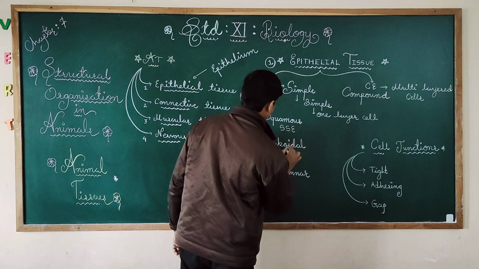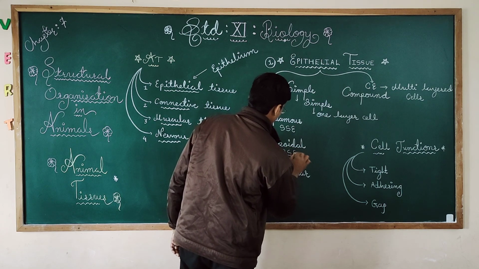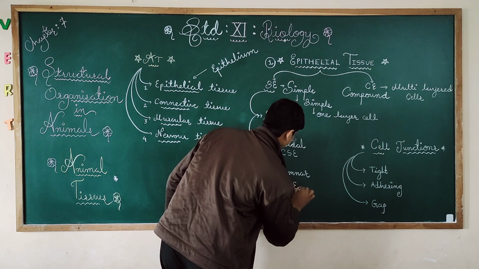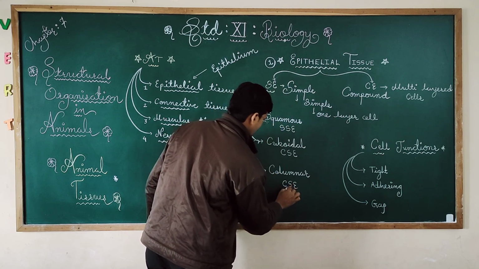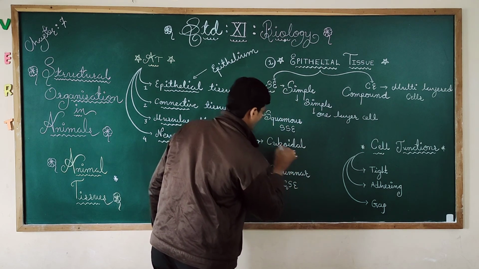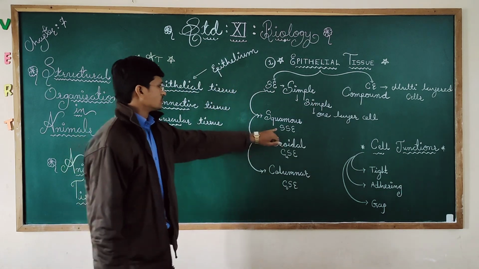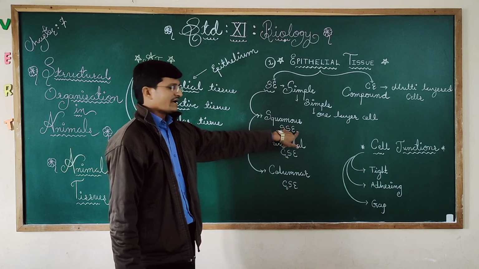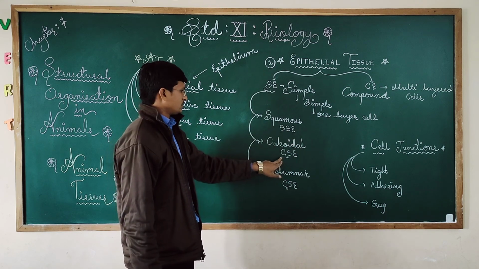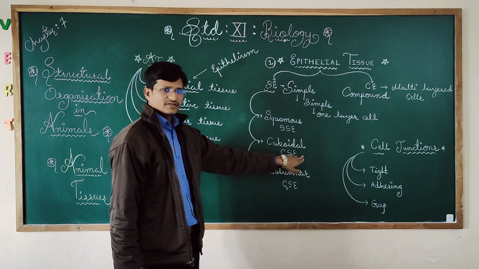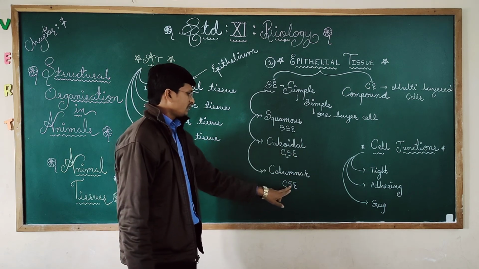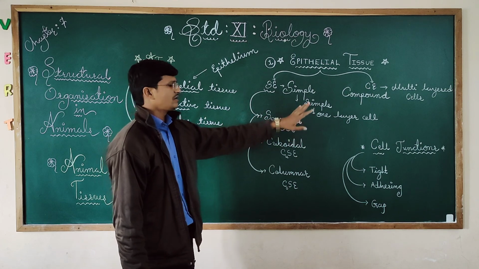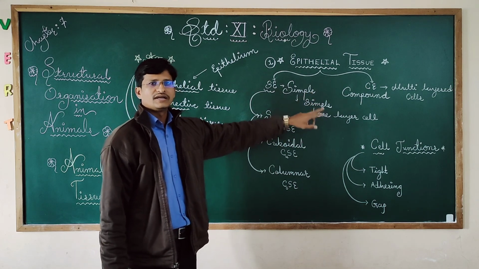So generally this can be SSE, CSE, CSE. Okay, or here you can say CU for our understanding. So it is simple squamous epithelium, simple cuboidal epithelium, and simple columnar epithelium. These are the three simple epithelia which have one layer of cells.